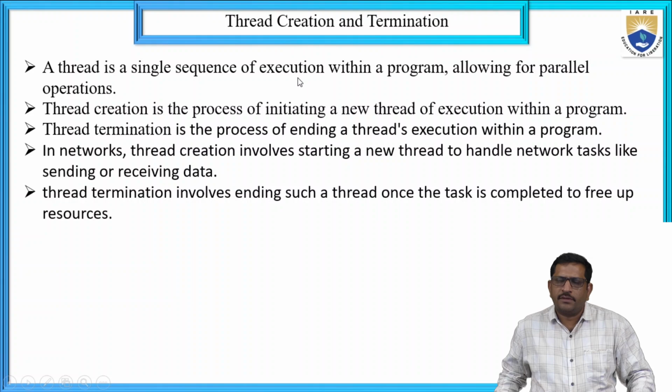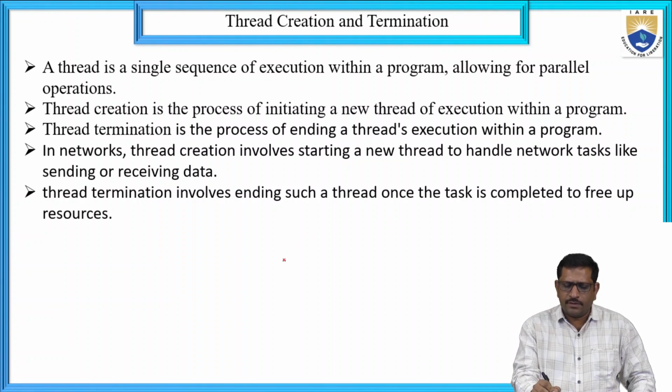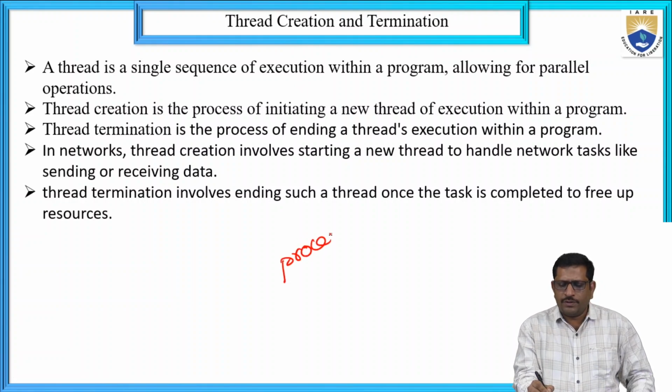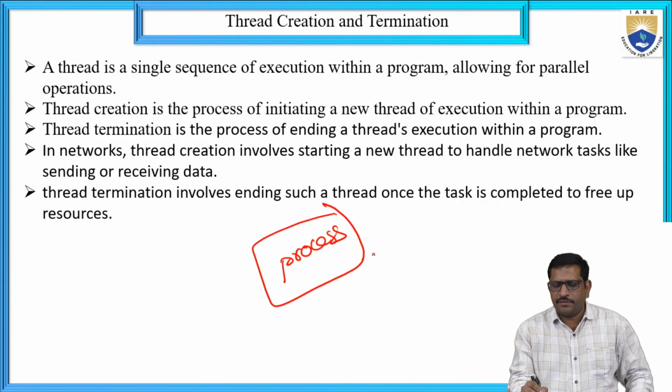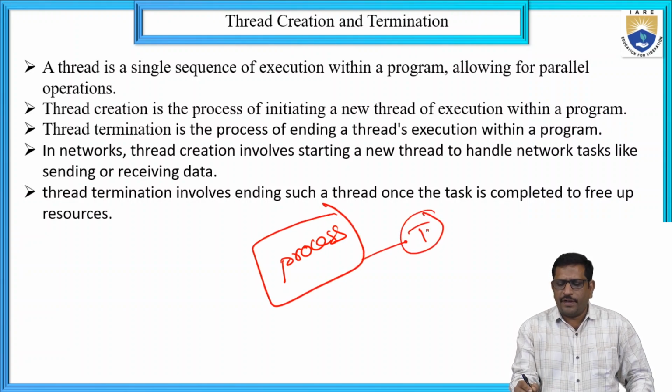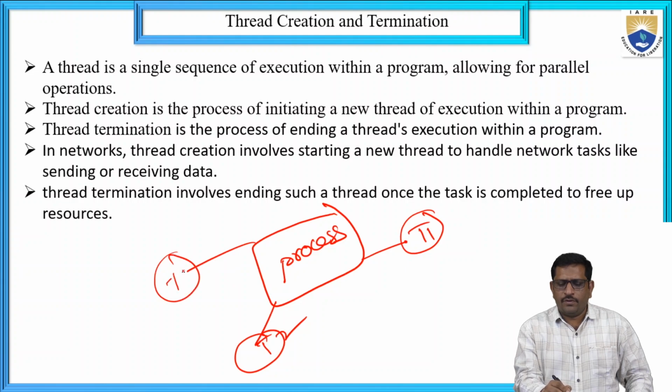That means a process having many threads: thread 1, thread 2, thread 3, thread 4, thread 5.